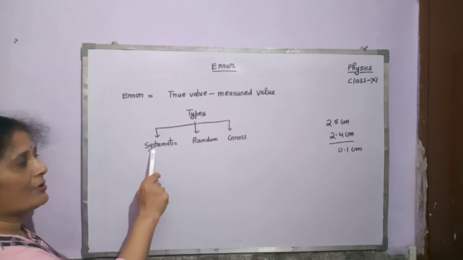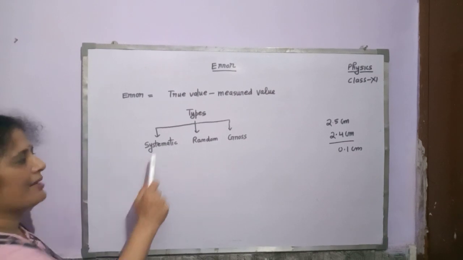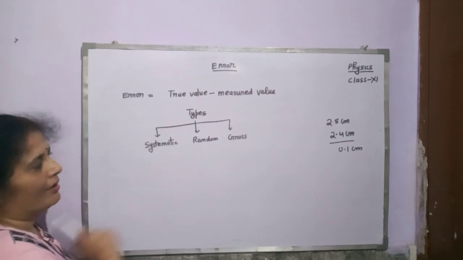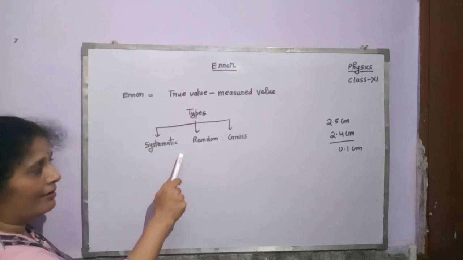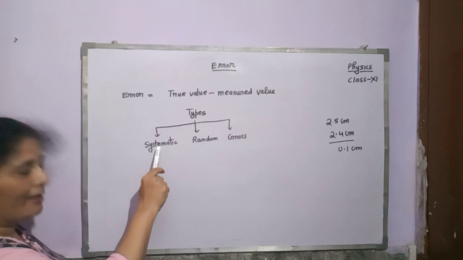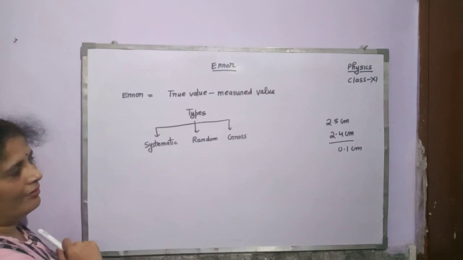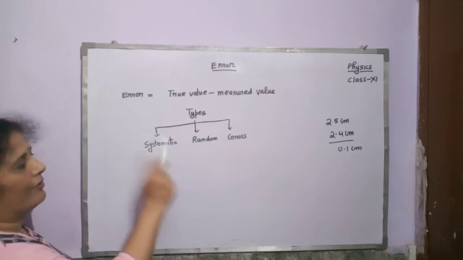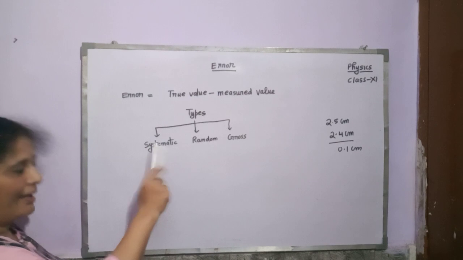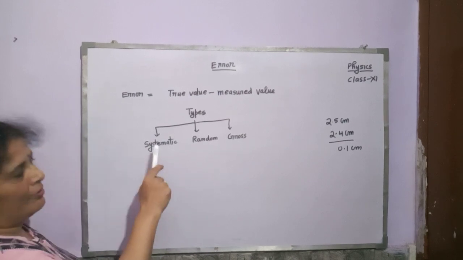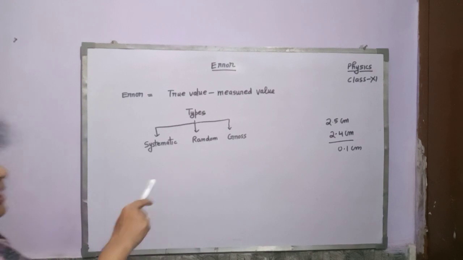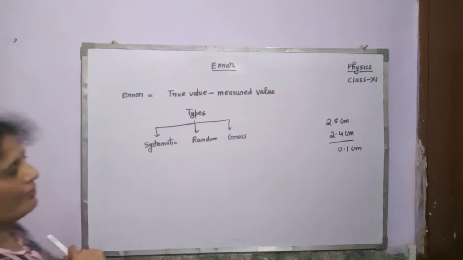We know the cause of this error, therefore this error can be minimized. If there is zero error, there is a method by which the zero error can be removed. Similarly, if the observer is careless, then the precautions should be mentioned to that particular observer.